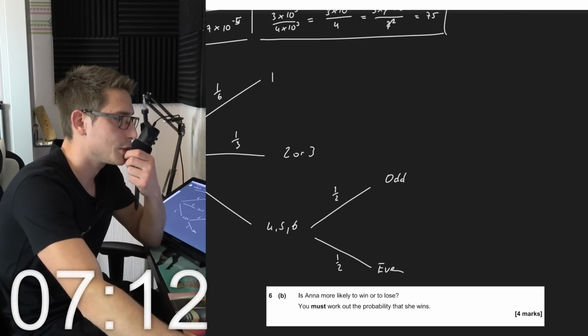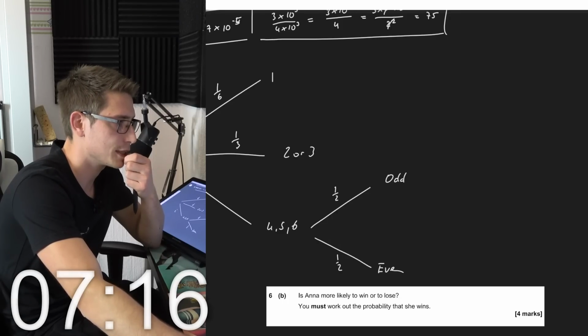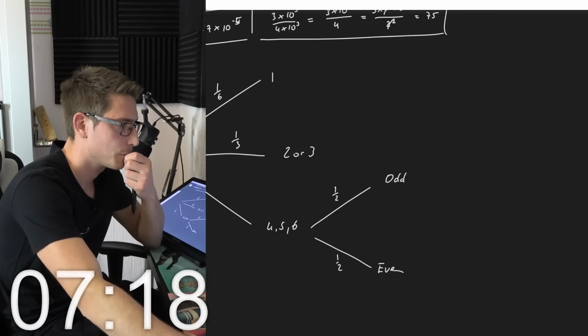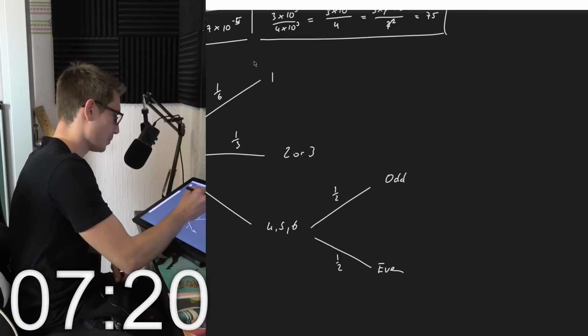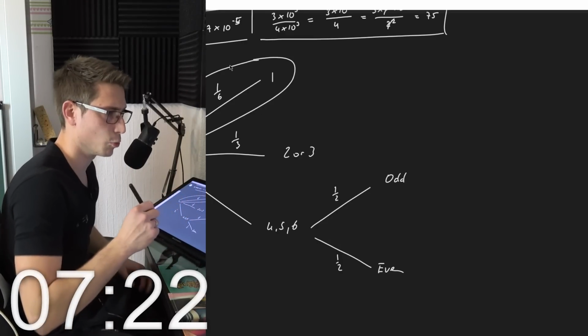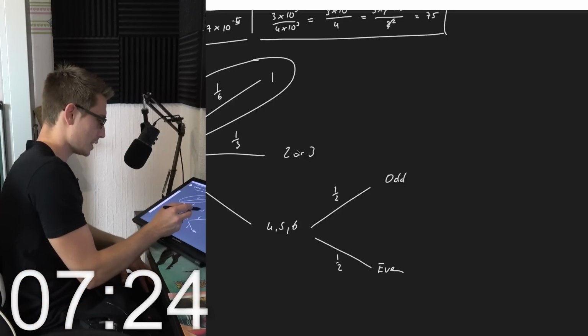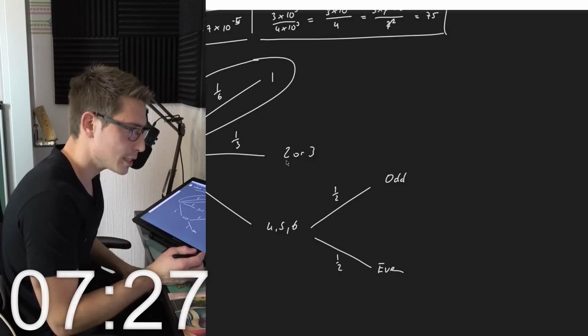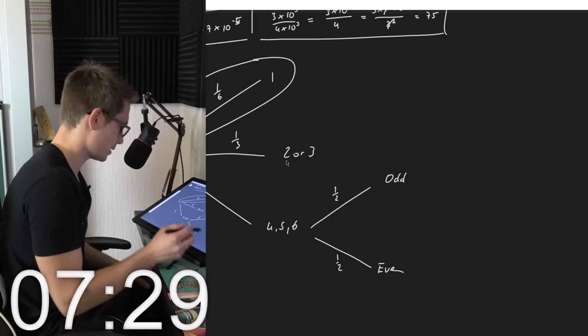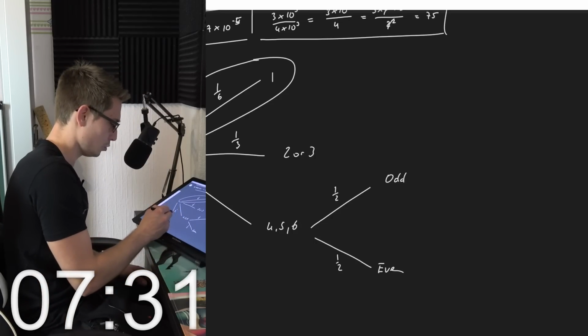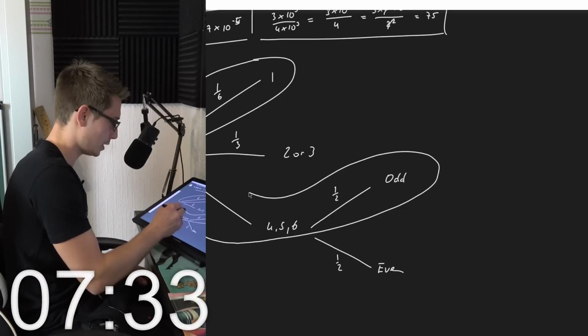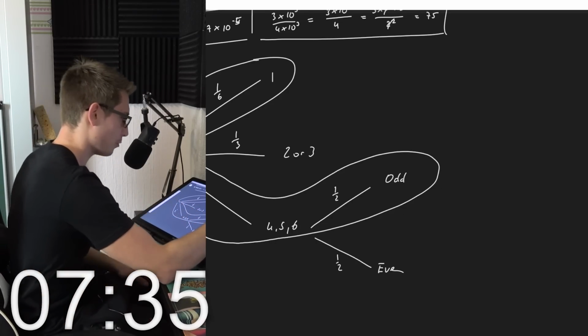Is Anna more likely to win or to lose? You must work out the probability that she wins. Okay, so what are all the paths that she wins? This is a winning path. She loses here, and she wins if she got an odd number. Whoops, so we got this path going. Yeah, that looking pretty fresh.